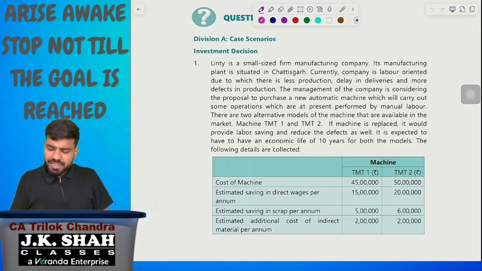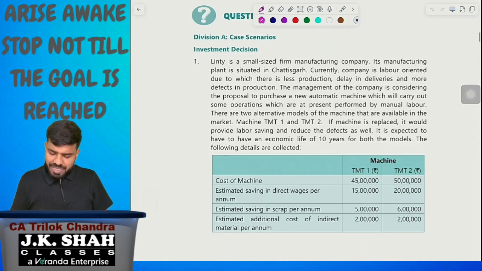Currently, the company is labor oriented, due to which there is less production, delay in deliveries, and more defects in production. The management of the company is considering a proposal to purchase a new automatic machine which will carry out some operations which are at present performed by manual labor.